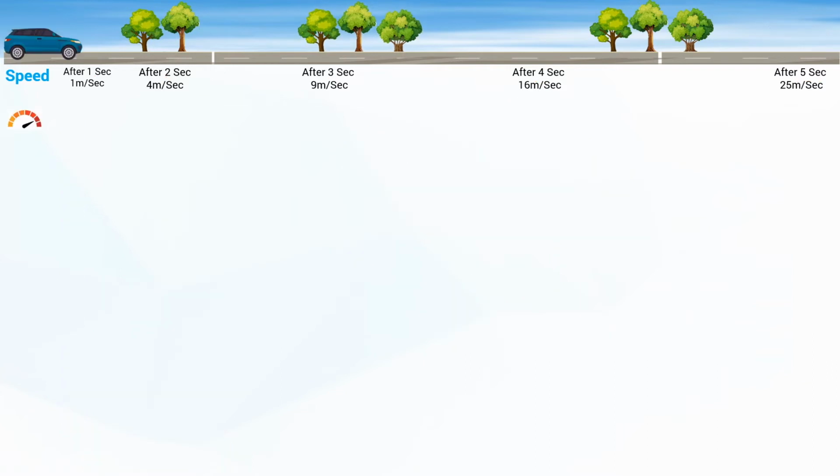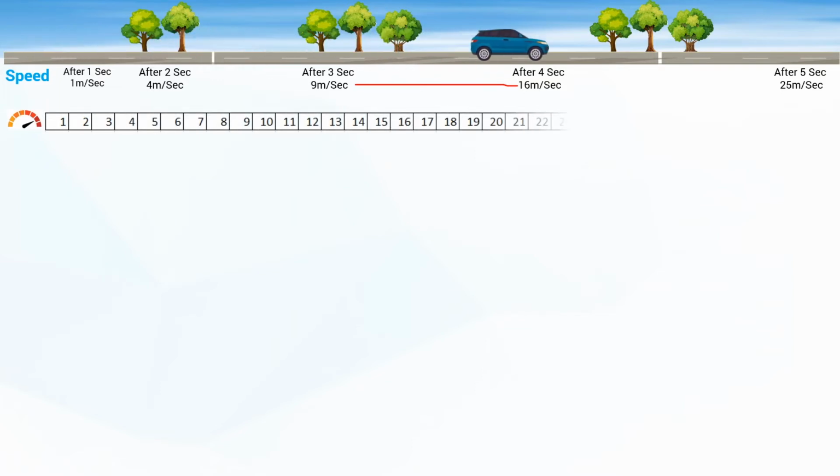Earlier I showed a car stopping at every second and picking up a steady speed between the seconds. In reality, that's not true. In reality, the car speeds up every millisecond between the seconds till it reaches 5 seconds. If you see, the speedometer goes from 1 to 25. It doesn't go from 1 to 4, 4 to 9, 9 to 16. It goes from 1 to 25. You can see all the digits.